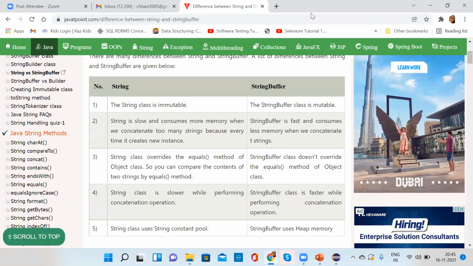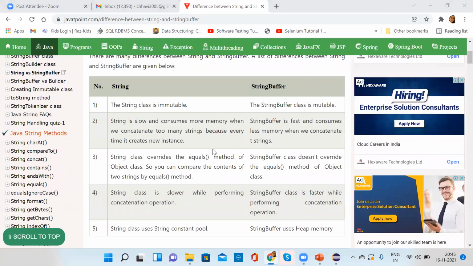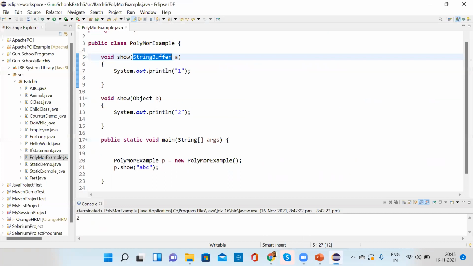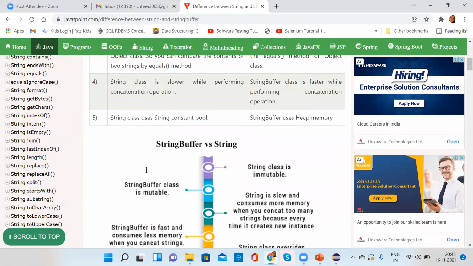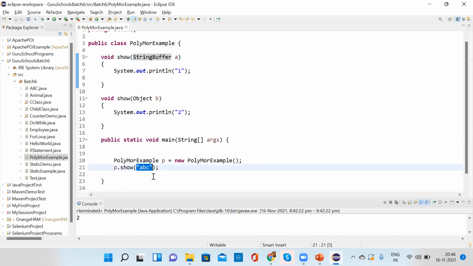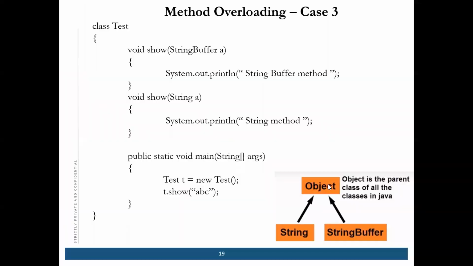Okay, coming back to our program. When we are calling that method, even though we are passing the string, it is not considered as a StringBuffer, rather it is going to the Object. Why? Because of this diagram. If we are calling with a String type, and that is not available, then it will call the parent class. String and StringBuffer are not related to each other; they are related to the parent class.